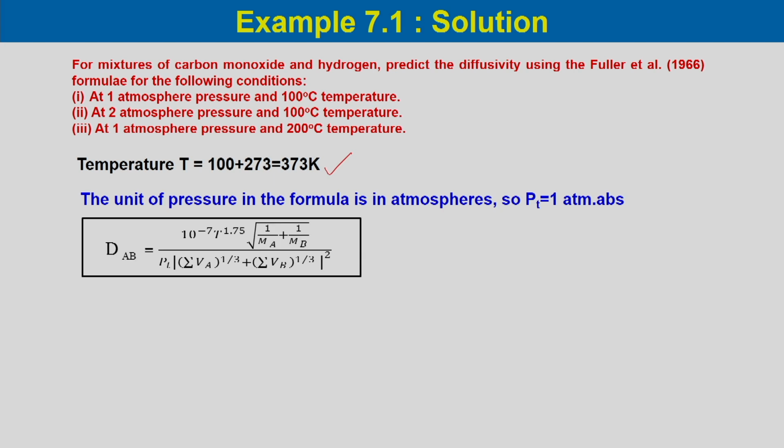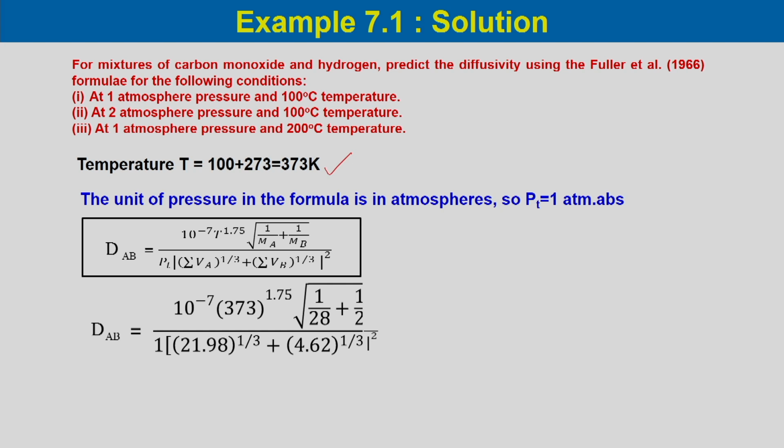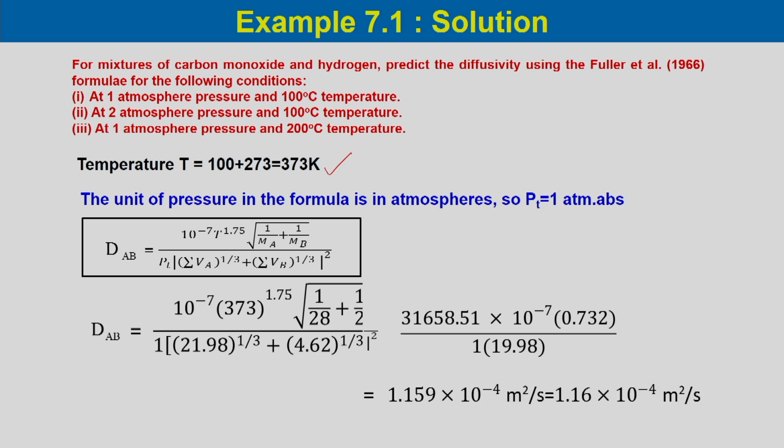So, if we substitute the values which we have calculated for temperature, molecular weight of component A and component B, total pressure and then the molecular volume of component A and component B in this Fuller equation, we can calculate the value for DAB, which would be equal to 1.159 into 10 to the power minus 4 meter square per second. So, this is the diffusivity of the gaseous component.